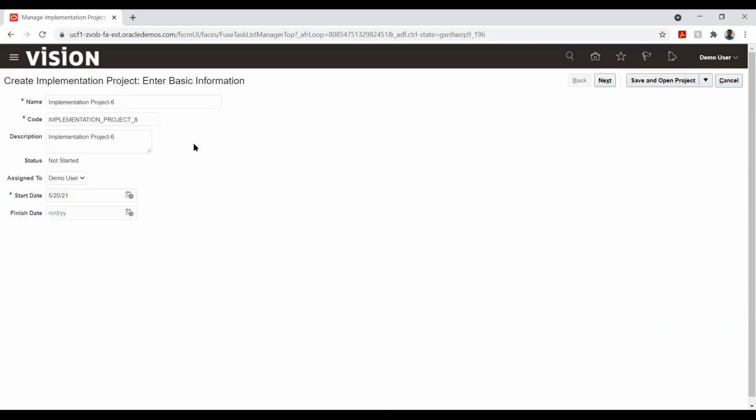Let's say I have a bid where I want to implement only the financial products. This project which I'm going to track will have five modules. In a sense, it is one particular offering that is called financials. Or let's say I also want to use Accounting Hub, so I'll say it is two offerings. Let me give a name to it.